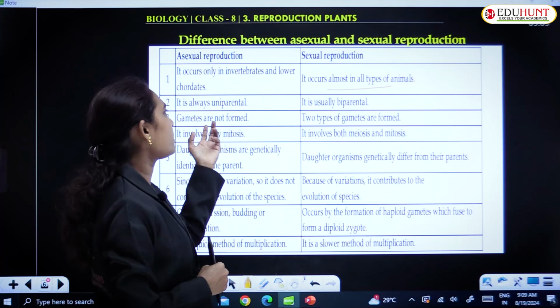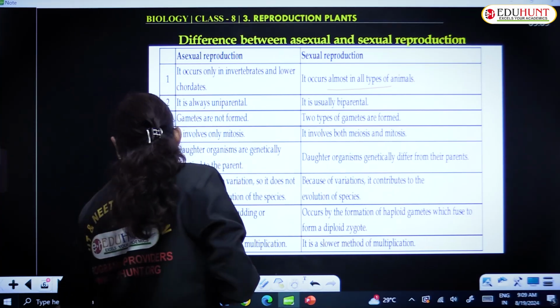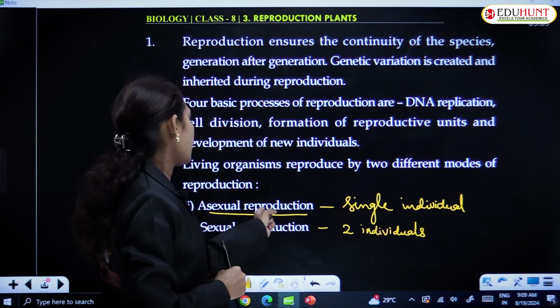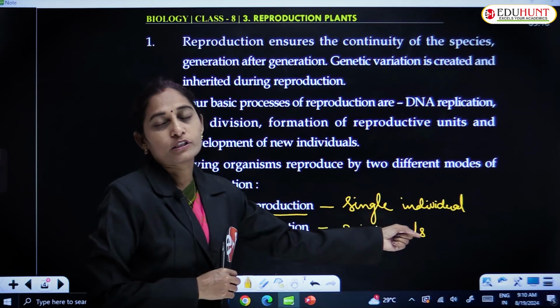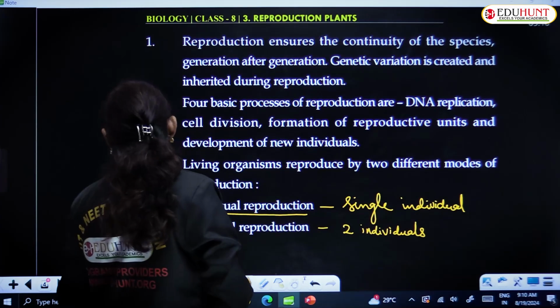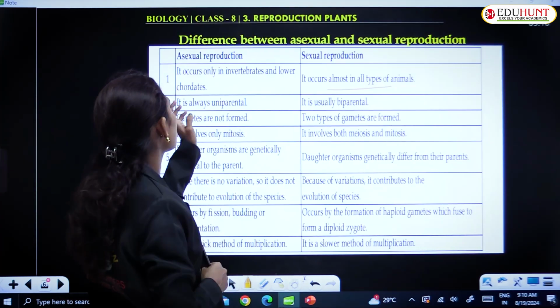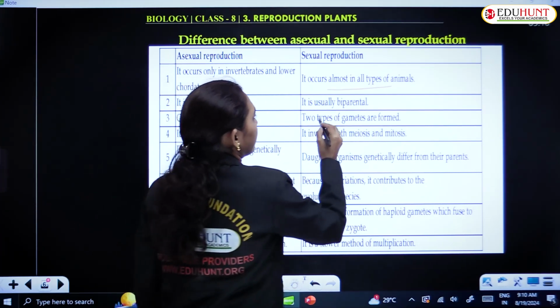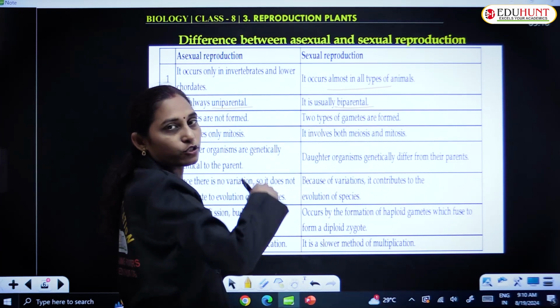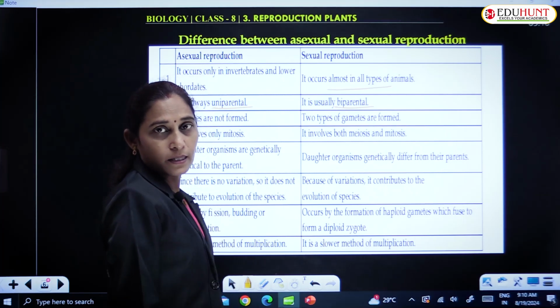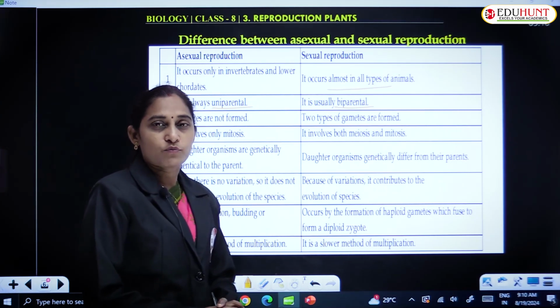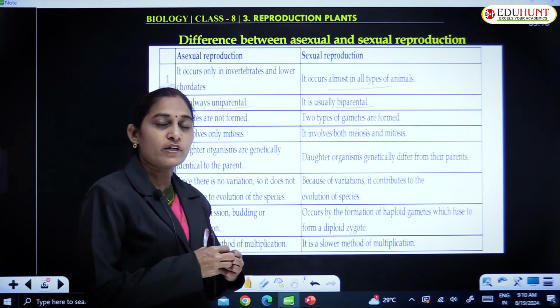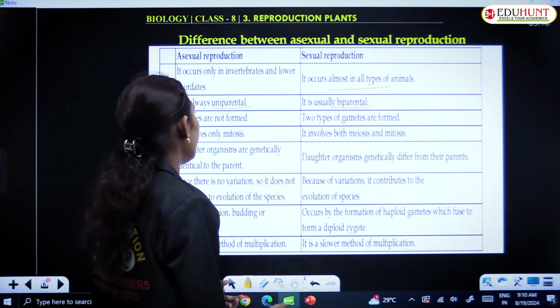Asexual reproduction is always uniparental, as I mentioned, a single individual, a single parent is involved, whereas sexual reproduction is biparental. Both the parents contribute to the formation of the individual progeny.